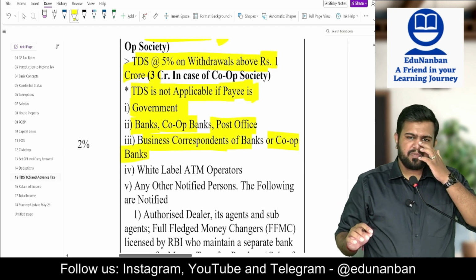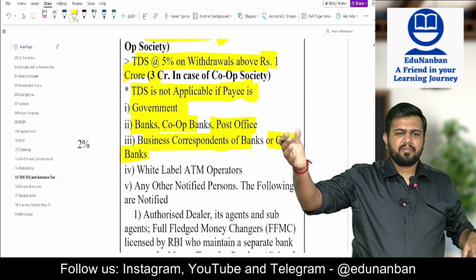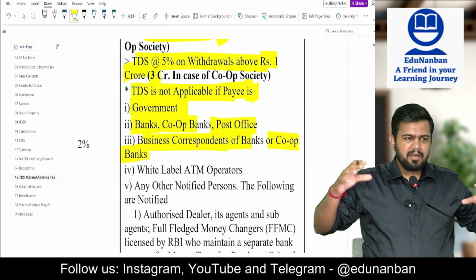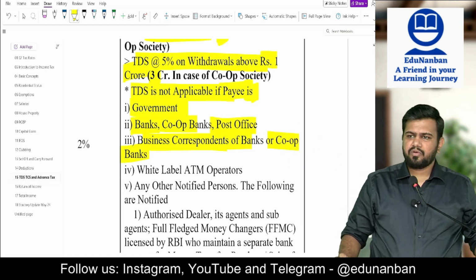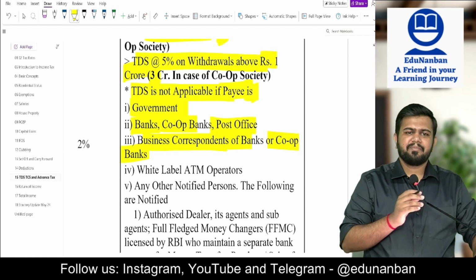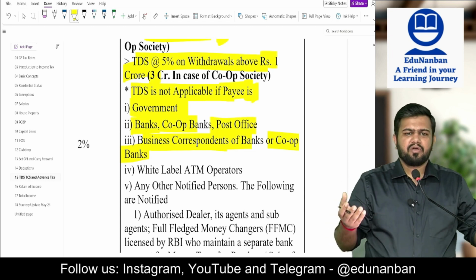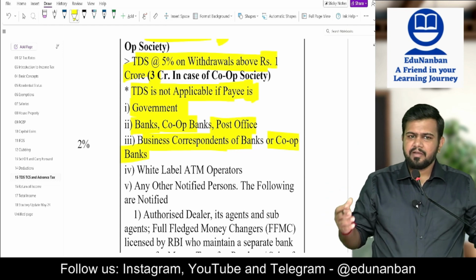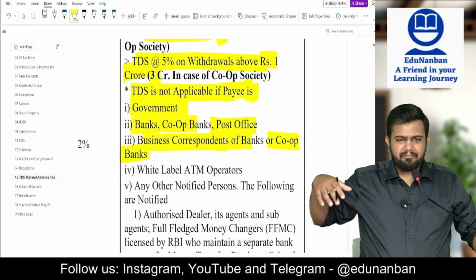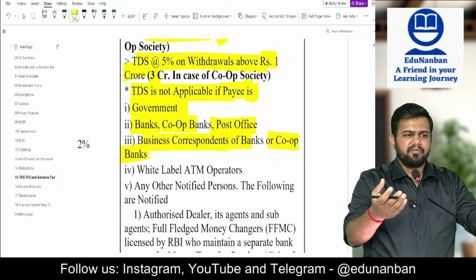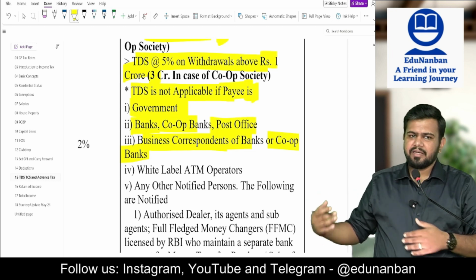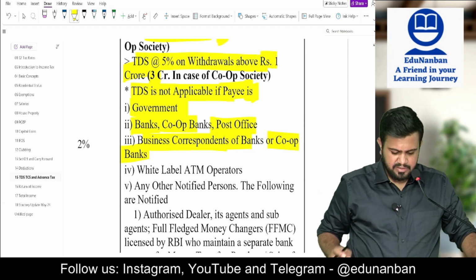So business correspondent means what? Wherever bank will not be there, no. So to do banking facility, business correspondent will go do the banking operation. For example, there is a village. In that village, there is no bank, and it is not cost effective to put a branch over there. So one bank business correspondent will go to the village and they will do banking transaction and then he will come back. This is only business correspondent.